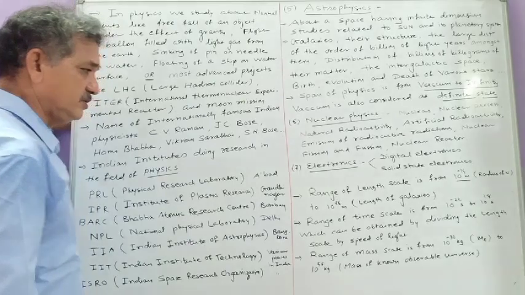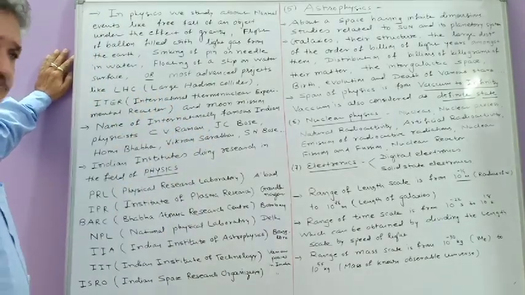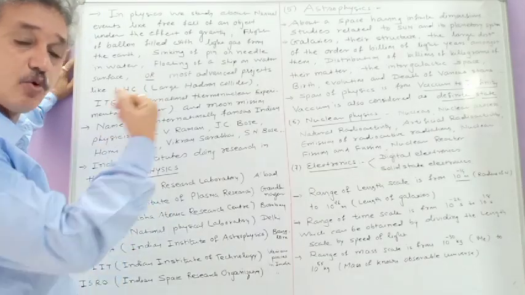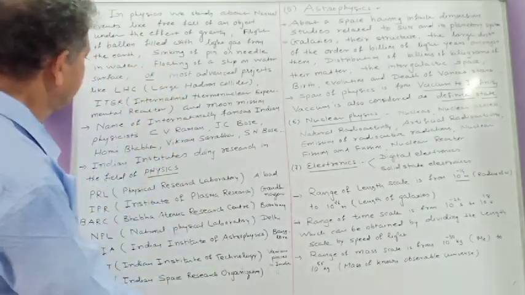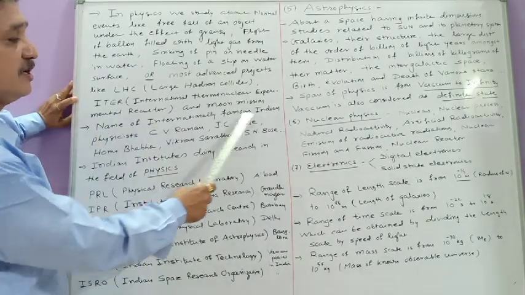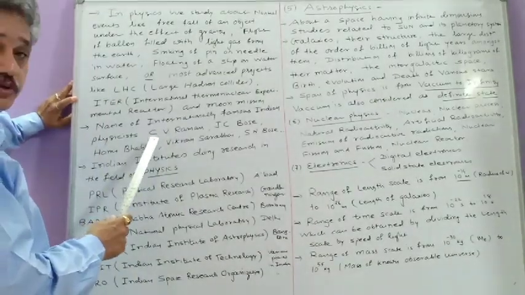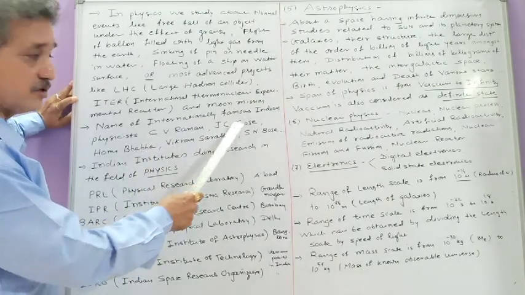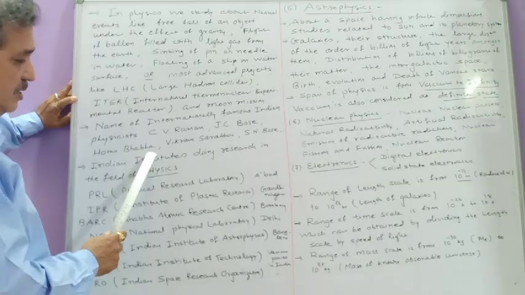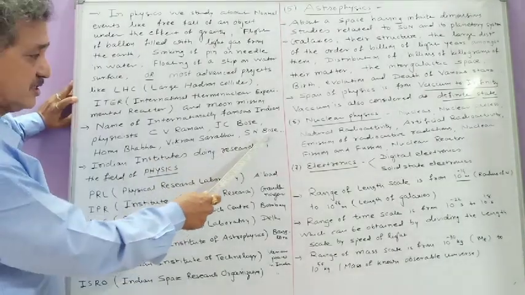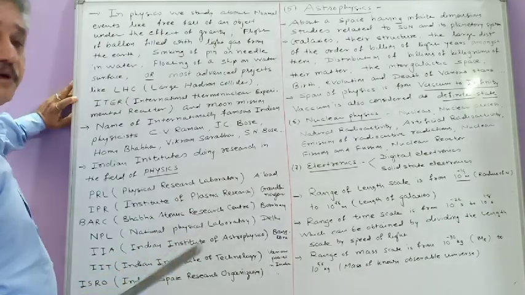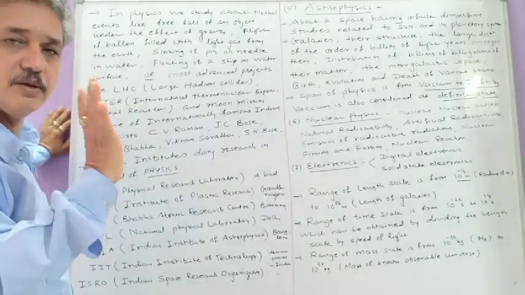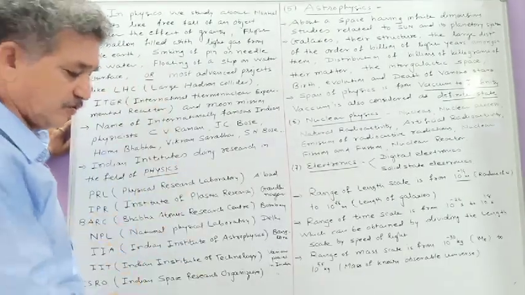Thereafter we come to the names of the scientists who have given their role in the development of physics, who have spent their own lives in the development of physics. The names of internationally famous Indian physicists: we remember C.V. Raman, J.C. Bose, Jagdish Chandra Bose, Dr. Homi Bhabha, Dr. Vikram Sarabhai, S.N. Bose, S. Chandrasekhar, etc.